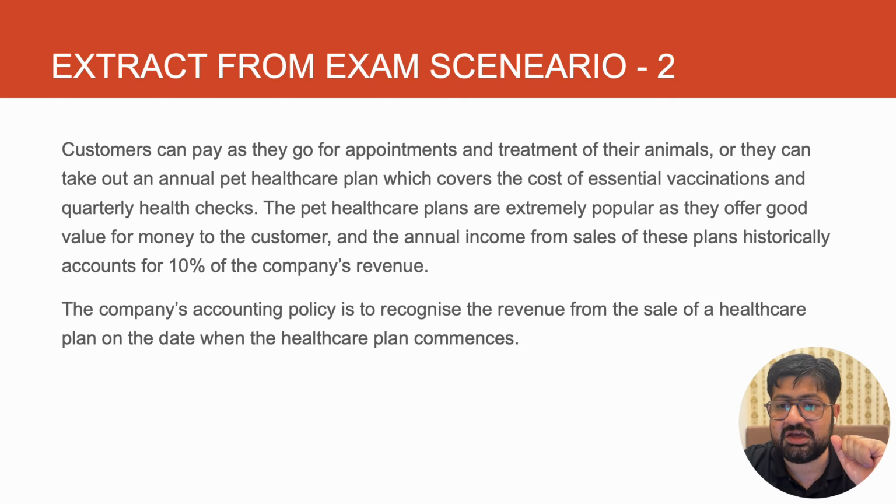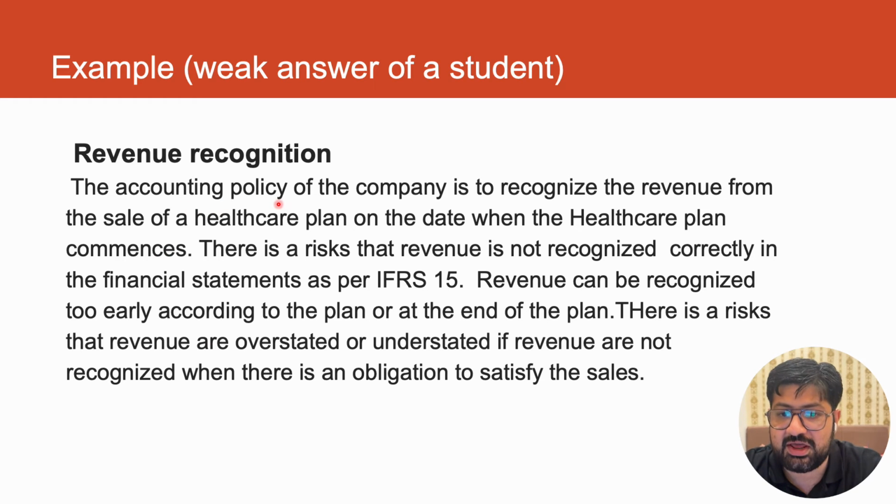Now, I have an answer from one of my students who solved this part of the question, and it was incorrectly done. So you see here what the student has done. The accounting policy of the company is to recognize the revenue from the sale on the date the healthcare plan commences. There is a risk that revenue is not recognized correctly as per IFRS 15. Revenue can be recognized too early, or at the end of the plan. There is a risk that revenue is overstated or understated if revenue is not recognized correctly.